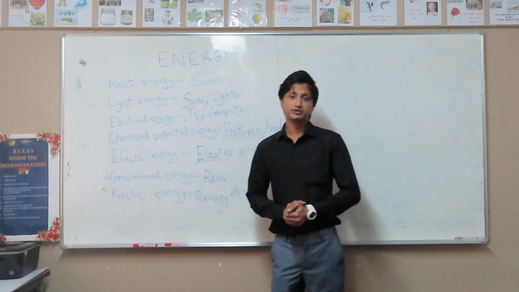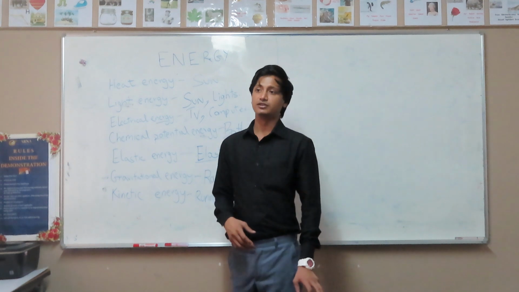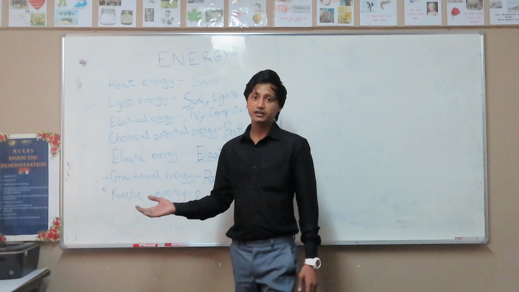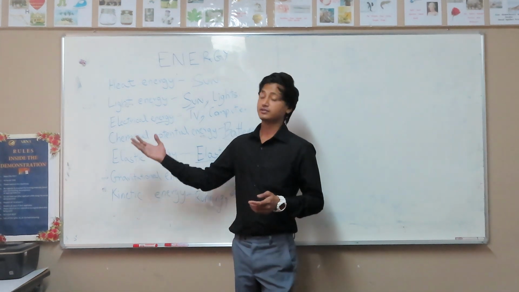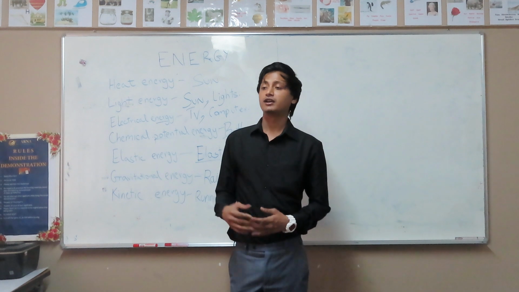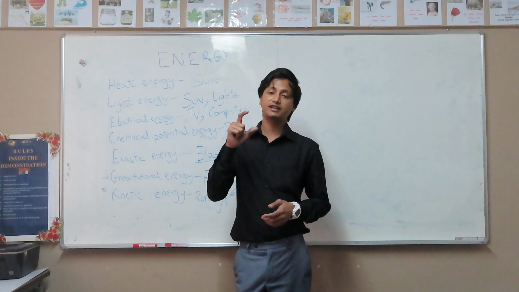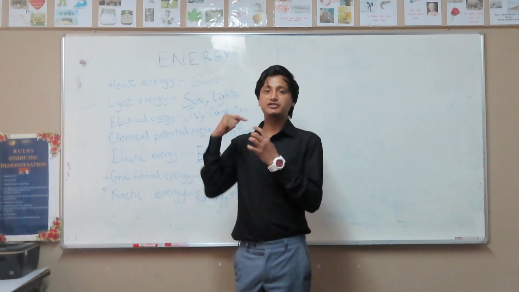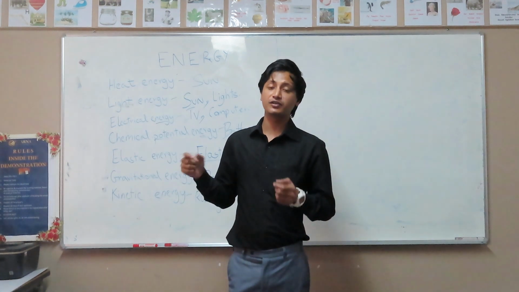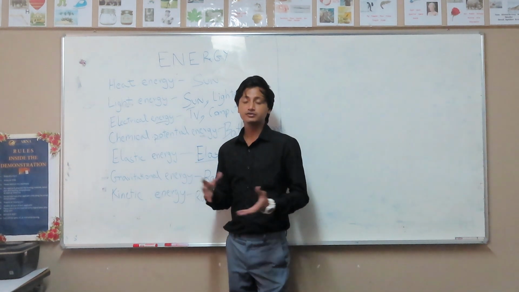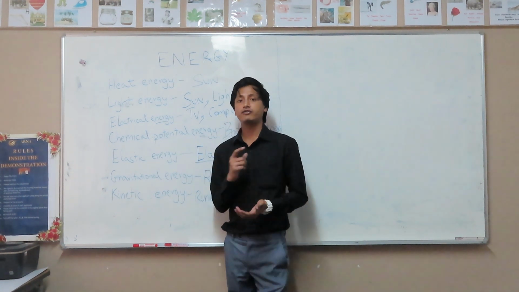Chemical potential energy. Now we have batteries, we use a clock, right? A clock will not work forever. So we need to use batteries, and so the clock will work, right? So we keep changing batteries. So what is a battery? A battery is that object which has the potential energy inside it, right? So when we put a battery into a clock and the clock works for a few years or a few months, it's because of the chemical potential energy of that battery.